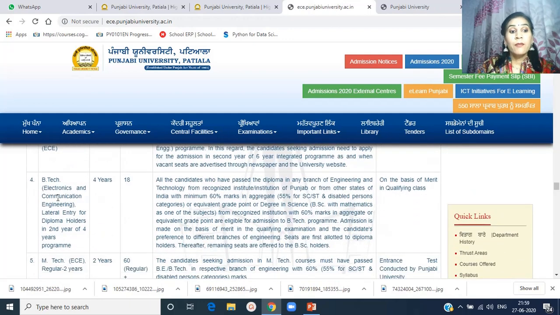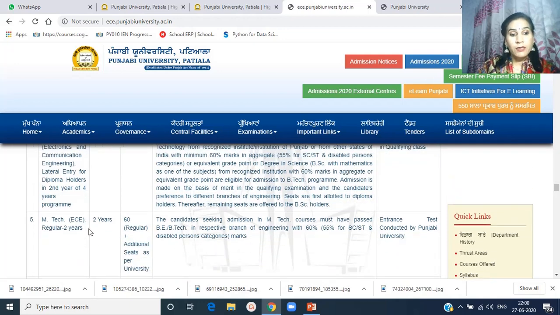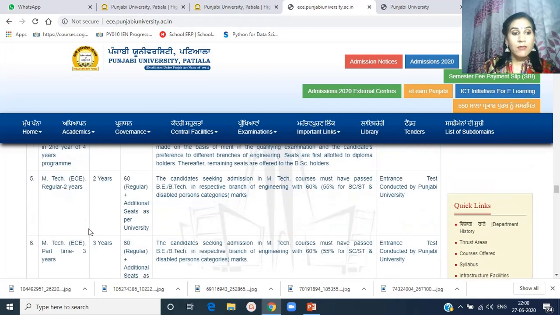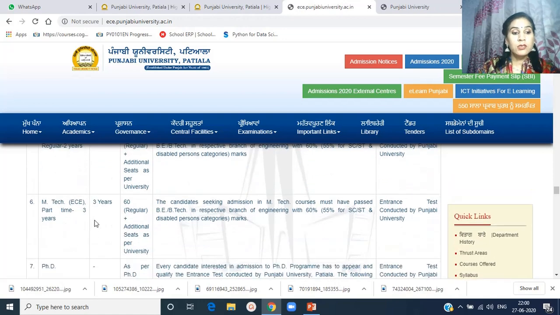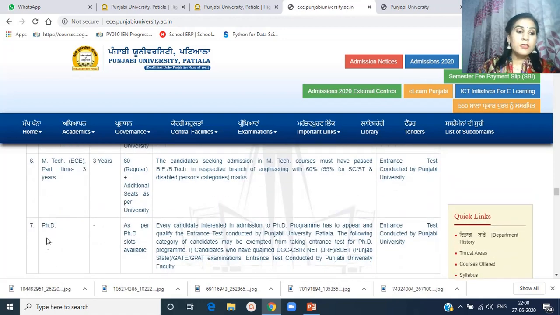Then BTech in Electronics and Communication Engineering with lateral entry for diploma holder students, who will get admission in the second year. The department has a master's program, MTech in Electronics and Communication Engineering, regular 2 years, part-time 3 years. The department offers PhD programs, regular as well as part-time.